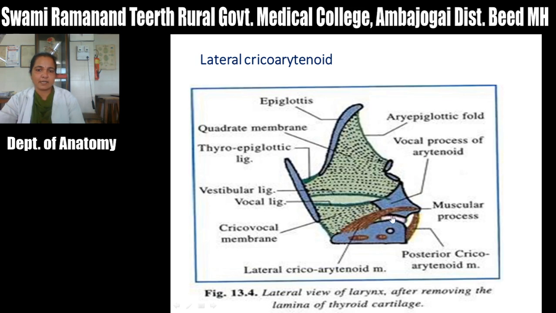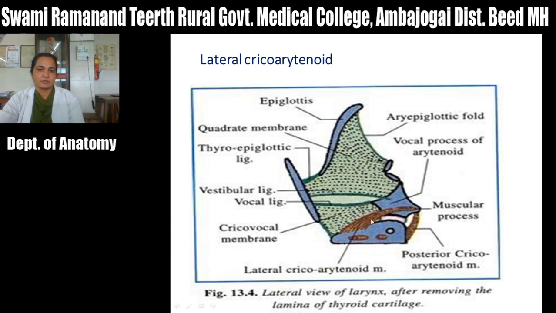It is inserted on the anterior part of the muscular process. When this muscle contracts, it will adduct the vocal fold. So it is the main adductor of the vocal fold.